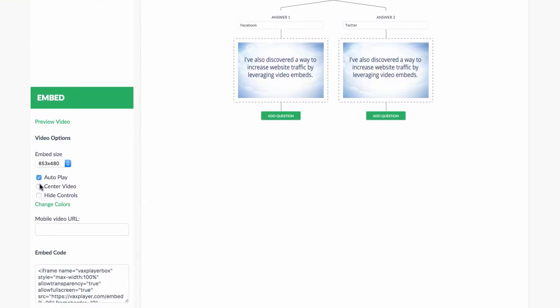We can also select the video is going to autoplay. It's going to be centered. Okay, we're going to center the video, and we're going to hide controls. We can also change the color around the video as well, and add this video URL. Now, mobile video URL, you probably don't need to worry about this. That's if you've got a specifically small mobile video, for example, you want to add in.